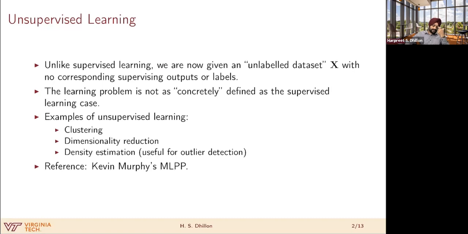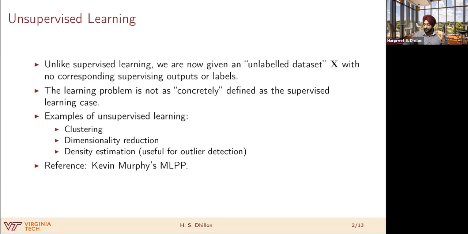Examples of the type of tasks we do in unsupervised learning are clustering, which is the topic of this short lecture, dimensionality reduction, and density estimation, which will be the topic of lecture 7. Throughout this discussion of unsupervised learning, I will be primarily following Kevin Murphy's book, Machine Learning: A Probabilistic Perspective. If you want to follow up and read more about it, I think that would be maybe the best reference to follow.